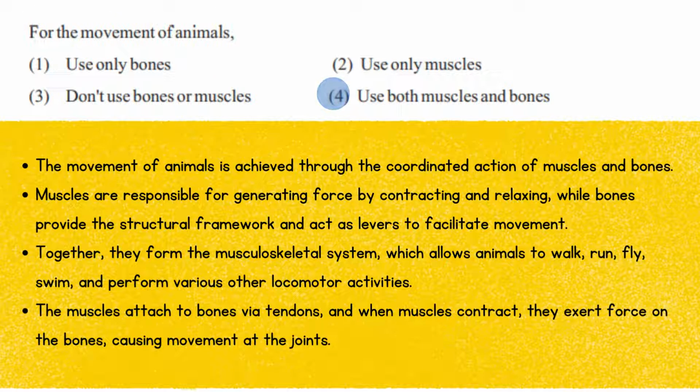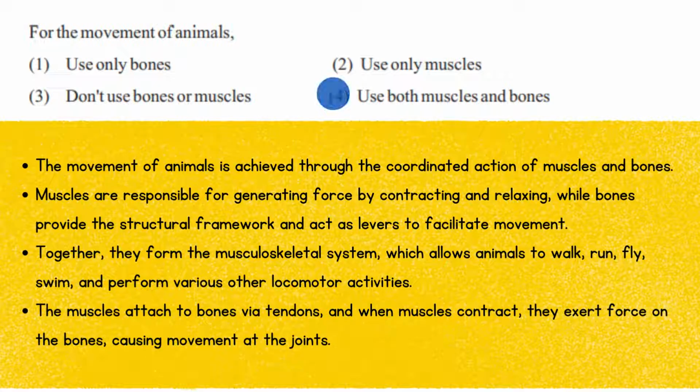Muscles are responsible for generating force by contracting and relaxing, while bones provide the structural framework and act as levers to facilitate movement. Together, they form the musculoskeletal system, which allows animals to walk, run, fly, swim, and perform various other locomotor activities. The muscles attach to bones via tendons, and when muscles contract, they exert force on the bones.